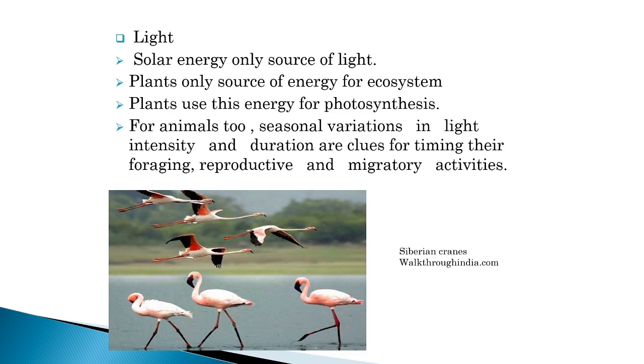Next one is light. Light is the next abiotic factor. Solar energy is the only source of light, and plants are the only source of energy for the ecosystem. Plants use this energy for photosynthesis, and for animals too, seasonal variation in light intensity and duration are the clues for the timing of their foraging, reproductive and migratory activities. So we have seen different kinds of abiotic factors. In the next lecture we will move to the next topic.